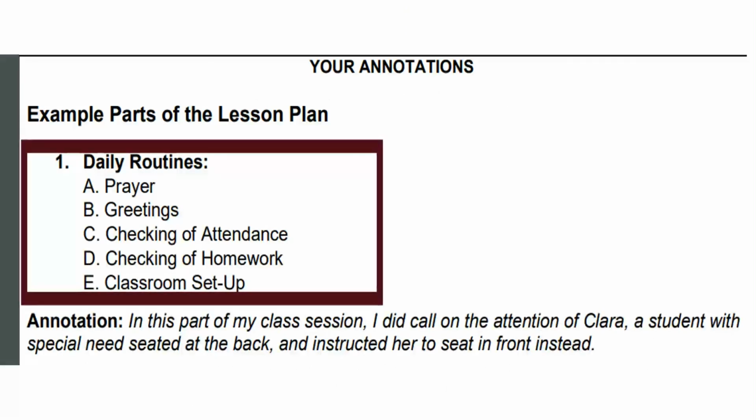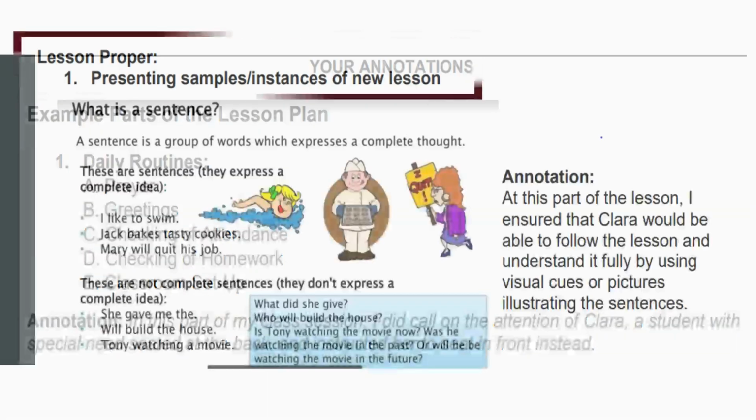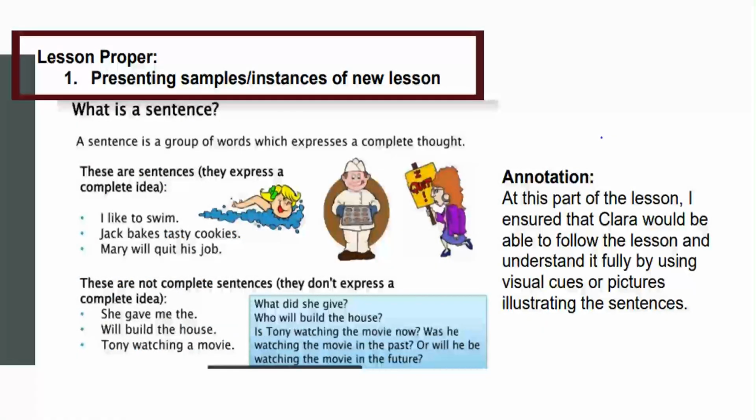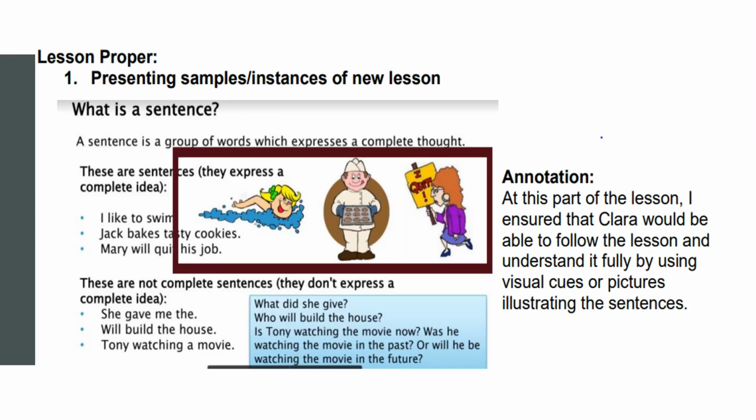Now look at these examples I made. If you have noticed, I added classroom setup because I planned to modify the seating arrangement of a student with special need, who is Clara in prompt 1. I did mention in the annotation what I will do before the start of the class discussion. In the next part, which is the class discussion proper, you will see that I use visual cues or pictures to help Clara understand well the lesson for the day. And that is how we may fill out the TRF prompts 1 and 2 for objective 9.